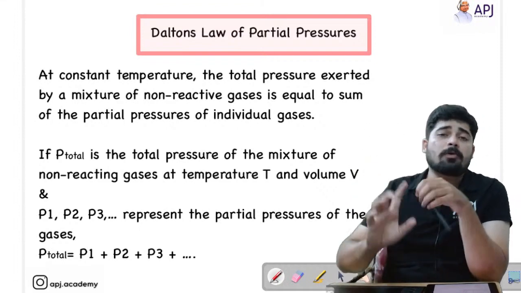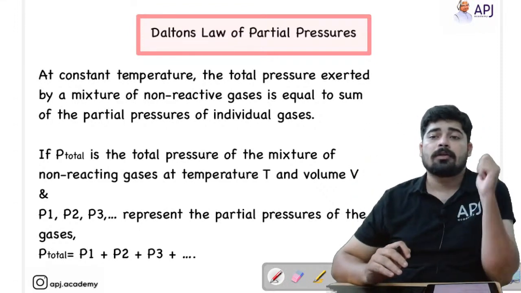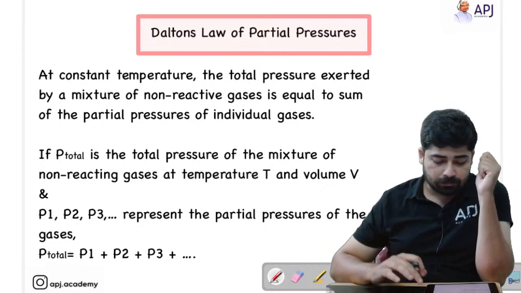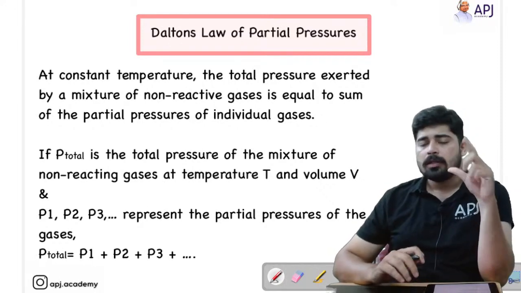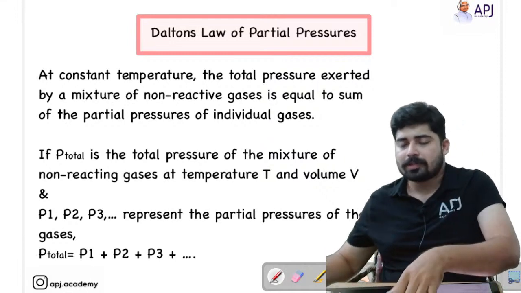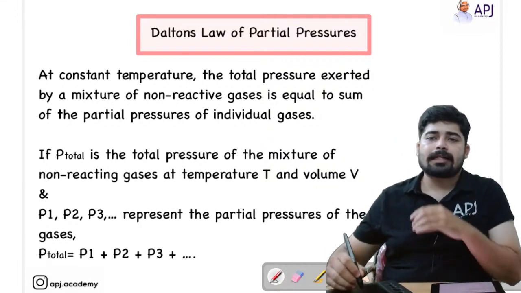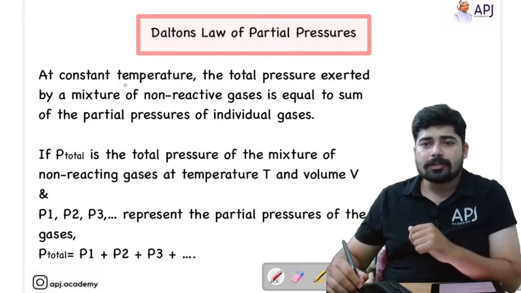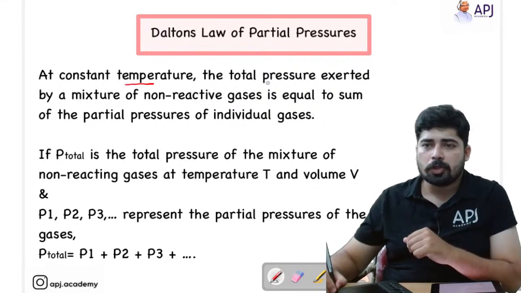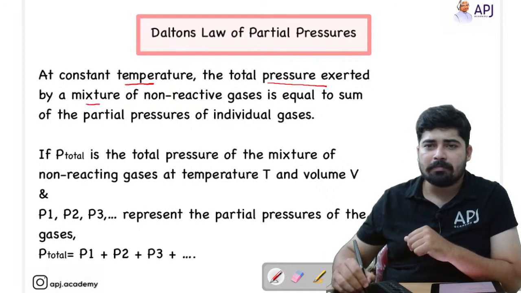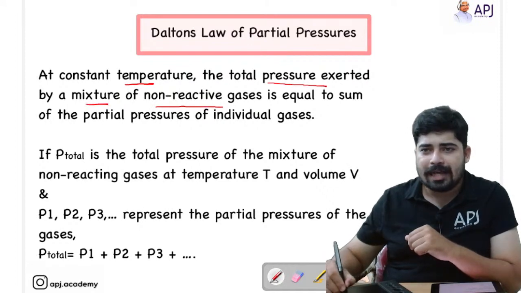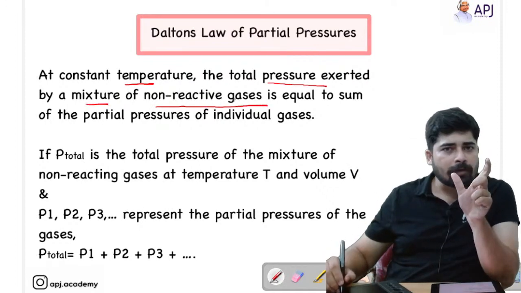But right now we are going to master what Dalton's law of partial pressure is all about. Okay. So what's the point? Let's start with the basics. Dalton says that at constant temperature, the total pressure exerted by a mixture of non-reactive gases, that's the point you have to remember.